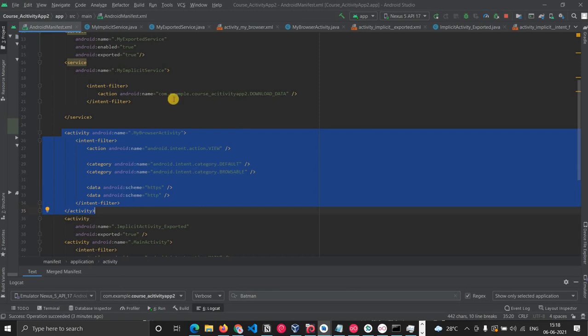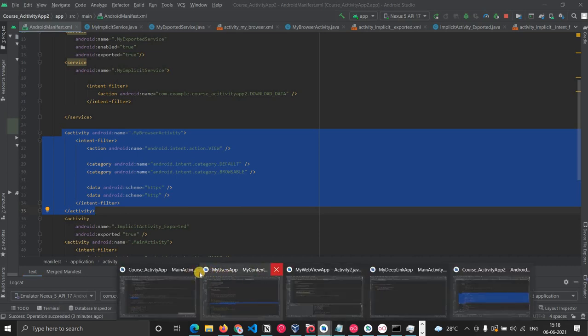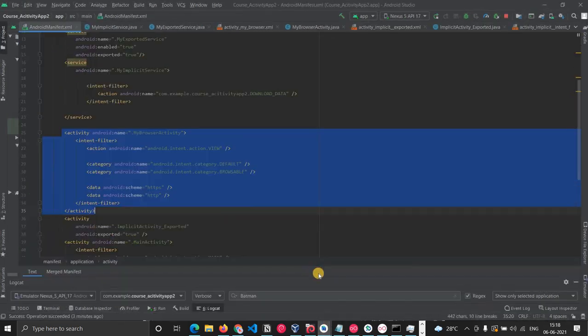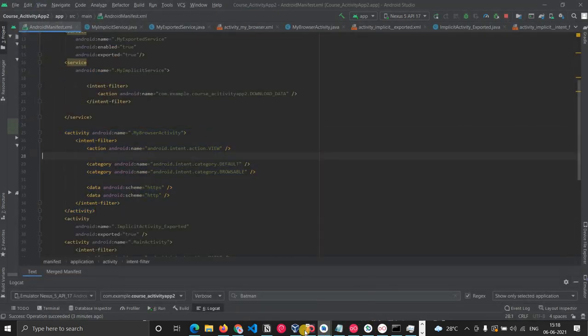Whenever we start an intent from course activity app 1 or course activity app, this application will respond to it. That is what is happening here. Let me also close the applications which are not required right now.